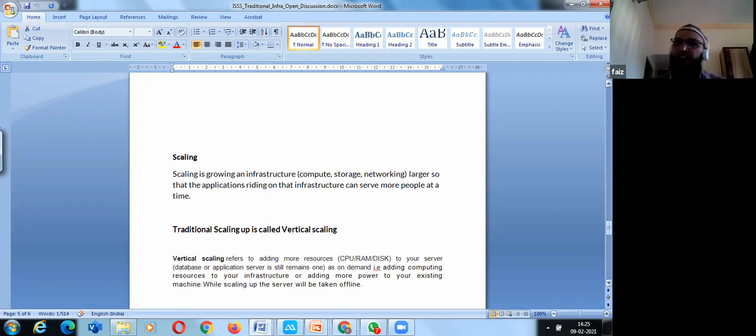So there will be a high peak at that time, right? Many people will be trying to shop at that particular time. Suppose I don't have a scalable infrastructure at my backend to support my applications. What will happen? It will burst out.